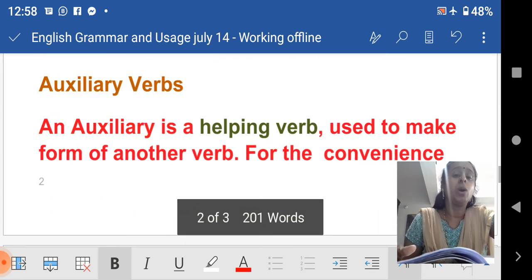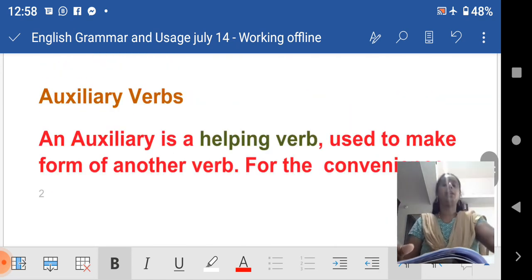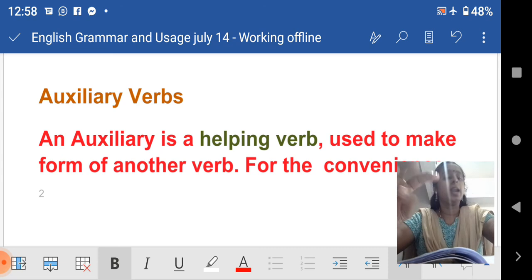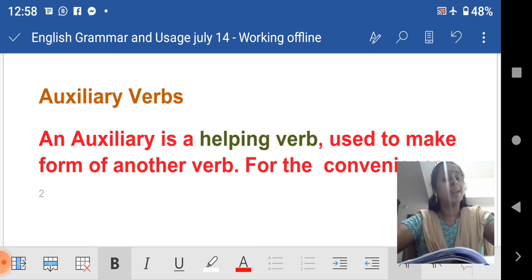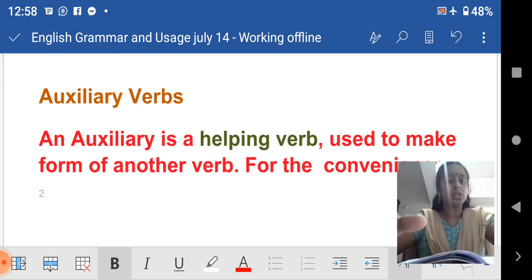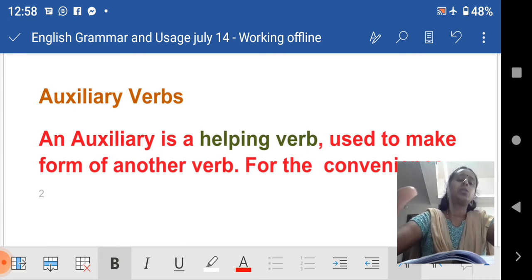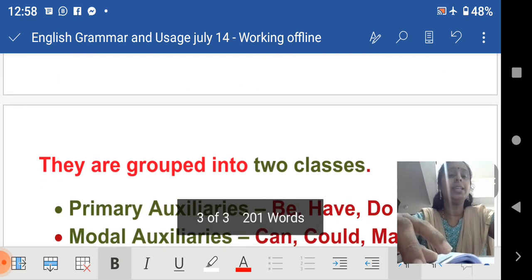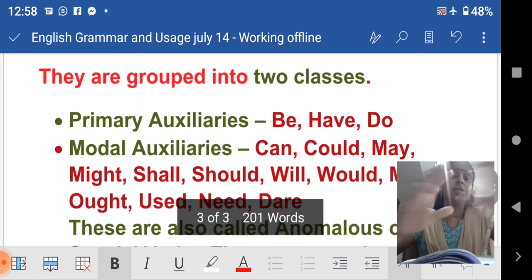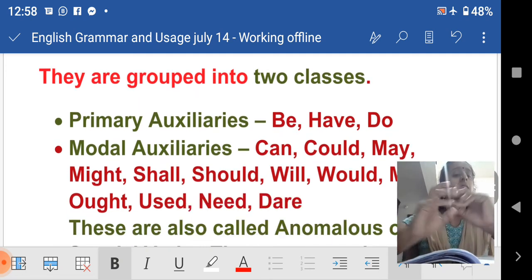So now moving to auxiliary verbs. What do you mean by an auxiliary verb? An auxiliary verb is a helping verb. It is used to make the form of another verb. For convenience, they are grouped into two classes. Which are the two classes? Look here: primary auxiliaries and modal auxiliaries.